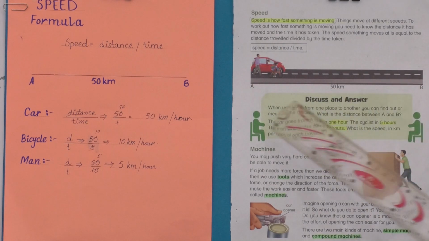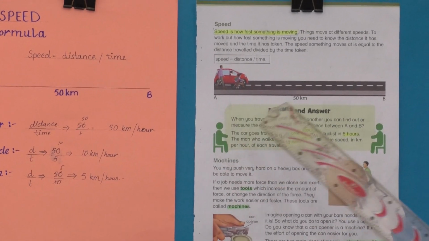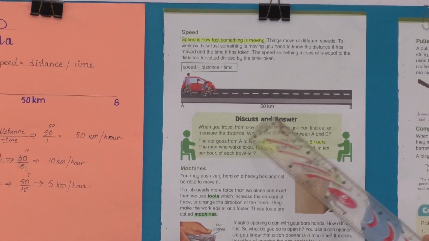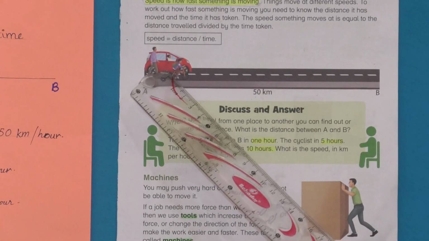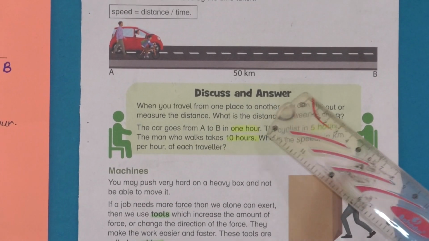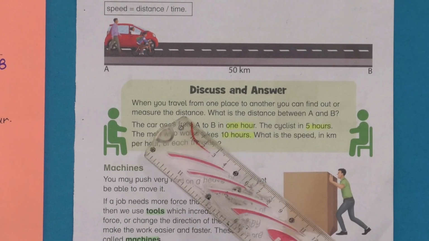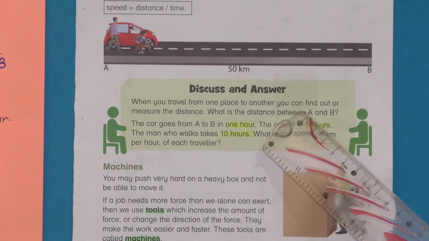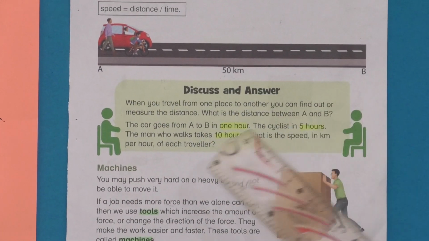Here you can see the picture. The traveling space is A to B and the measurement of the distance is 50 kilometer. The 50 kilometer distance is covered by a car, a cyclist and a man. Now we have to solve a numerical here. Discuss and answer. When you travel from one place to another, the places of traveling were A and B.